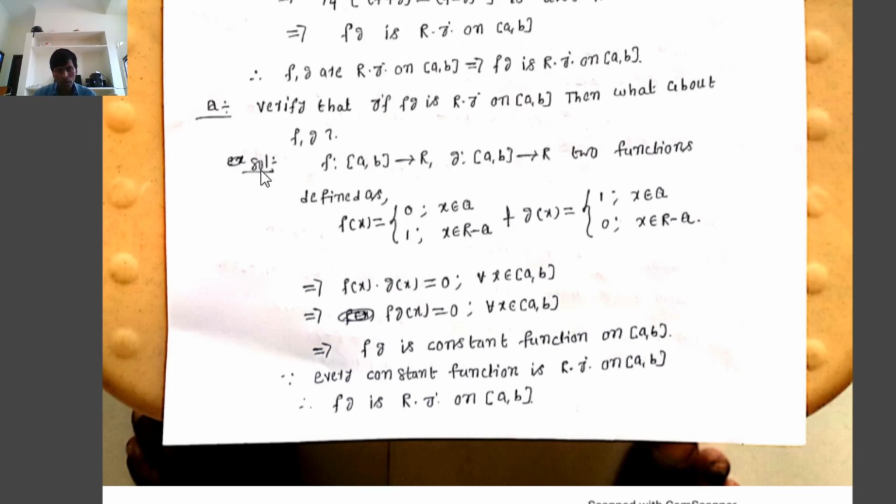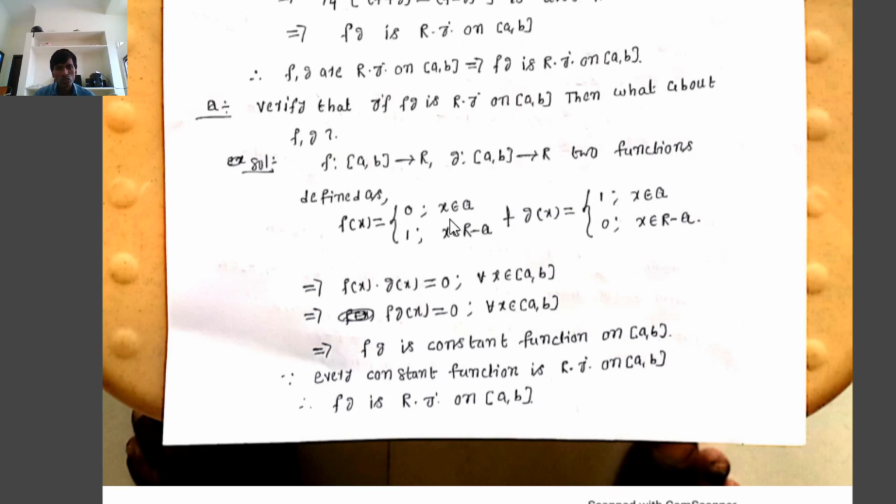Okay, solution. Now we define two functions f and g: f from closed interval a, b to R, g from closed interval a, b to R, two functions defined as f of x equal to 0 such that x belongs to Q, 1 such that x belongs to R minus Q, and g of x equal to 1 such that x belongs to Q, 0 such that x belongs to R minus Q,